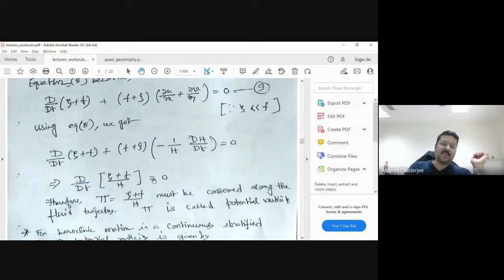Another option is possible: my f is changing. For example, the AD is moving from south to north, so my f increases, but this can also be balanced by zeta, so my zeta can decrease. That means my rotational flow, the AD velocity, will decrease in order to compensate, so zeta plus f by h will remain constant. That is another possibility. So that is how an AD will conserve its potential vorticity.